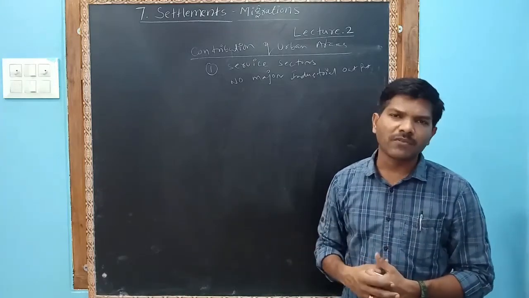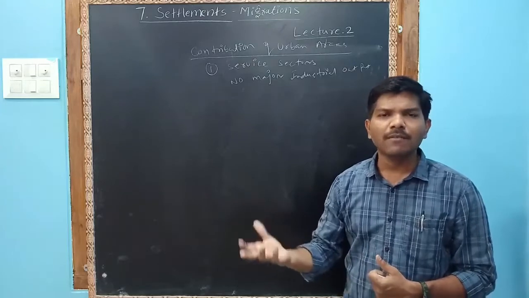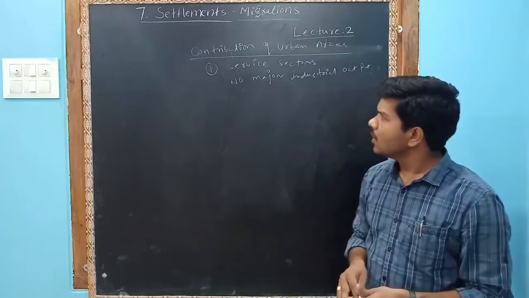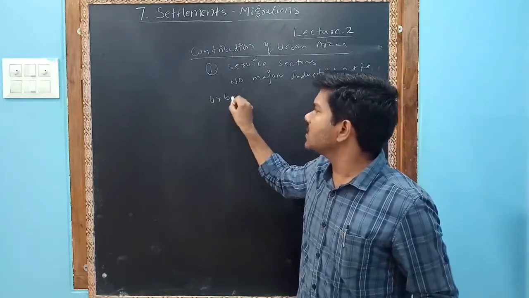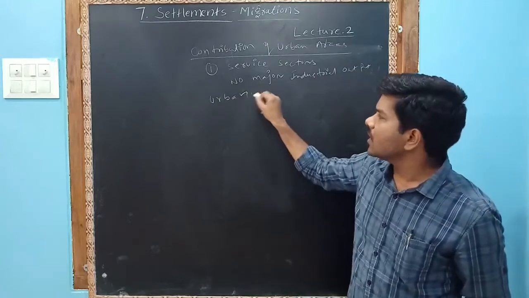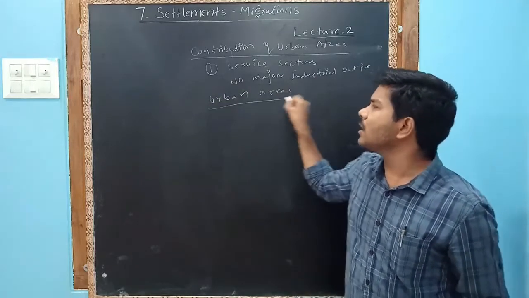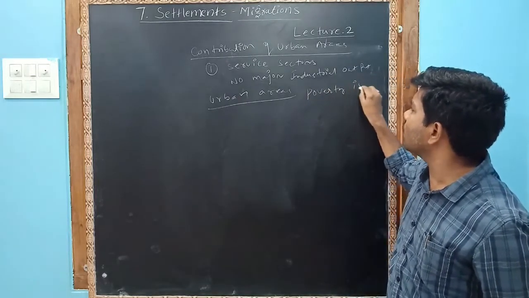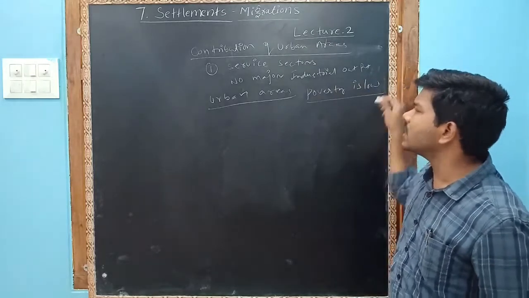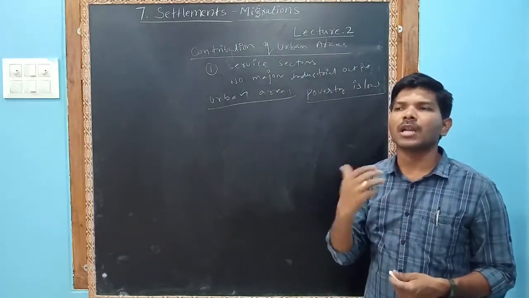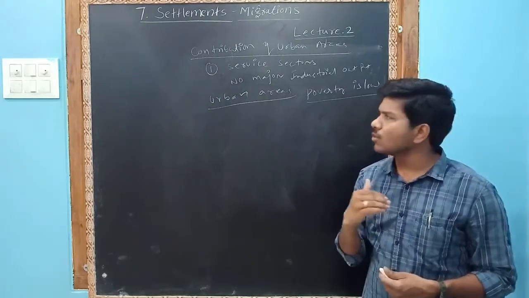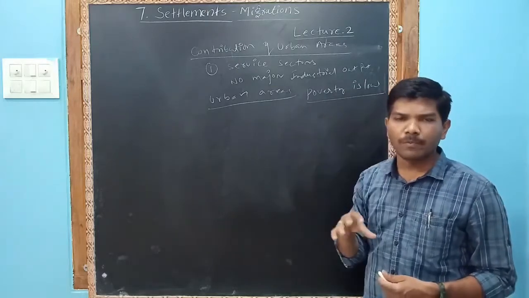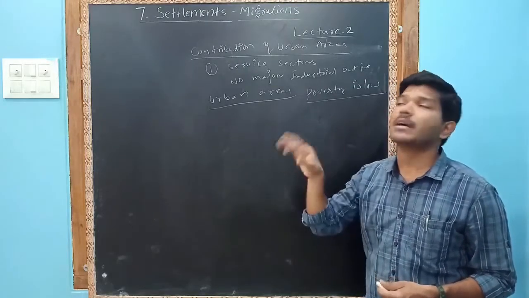I don't have a drinking water facility. I may not have electricity. I may not have proper washrooms to go to, so the problems will increase. So here, in urban areas, the poverty is low. When compared to the rural areas, the poverty in urban areas is low. I repeat, poverty in urban areas is low while compared to rural.